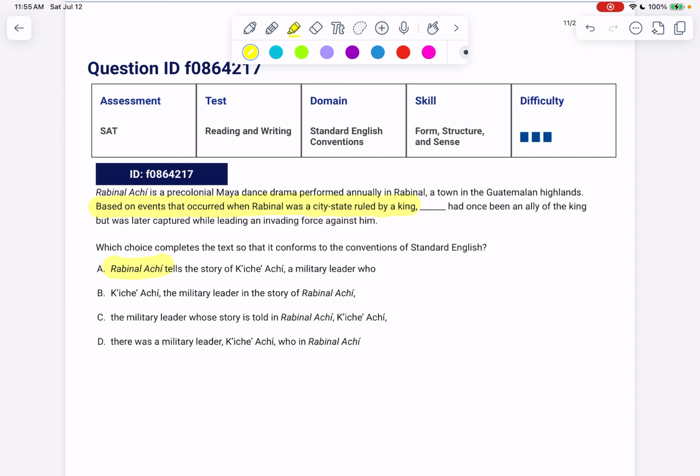Was it Rabinal Achí, which is a dance drama? Was it this thing, which was a military leader? Was it the military leader? Or was it there was a military leader? What was based on events that occurred? Well, I don't think people are based on events that occur, so I think we can cross those guys out. And again, there was a military leader is not the thing that was based on events. It was the dance drama that was based on events. So that modifier describes the dance drama, which should go right after the comma.